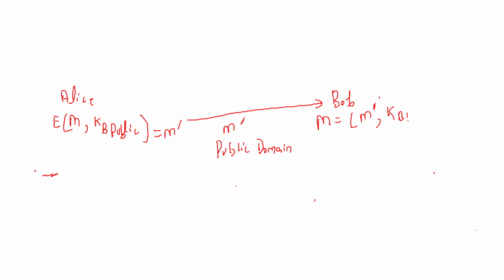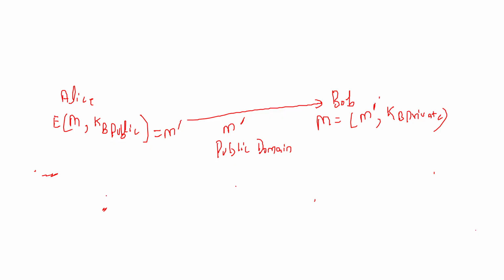by using Bob's private key. See, it's very interesting. In the previous example we also used a public private key, and here we also use a public private key. But in the previous example we used it for authenticating that the message has been sent by Alice.